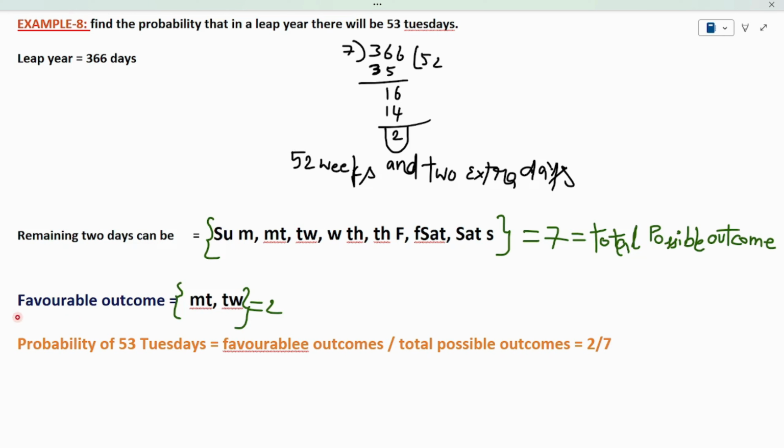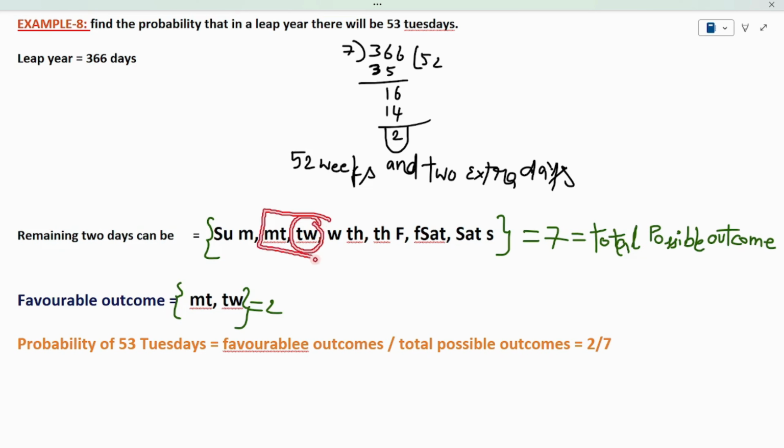Then coming to the favorable outcome. What is the favorable outcome? Simply, the favorable outcome is an event which satisfies my condition. We have to find the outcomes which satisfy our condition from the given sample space. See how many items include Tuesday. This item includes Tuesday and this item also includes Tuesday.